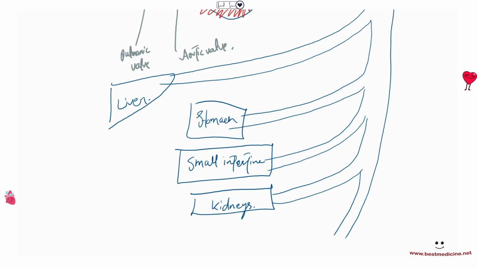So the branch that goes to the liver is called the hepatic artery. Hepatic artery takes oxygenated blood to the liver. The artery that goes to the stomach is called the gastric artery. Gastric. Remember gastric acid, also called hydrochloric acid? Similarly, we have the gastric artery that goes to the stomach. For the small intestines, we have small intestinal arteries, many of them.